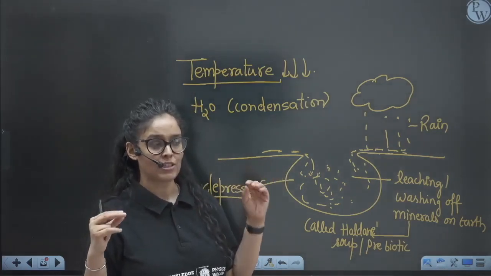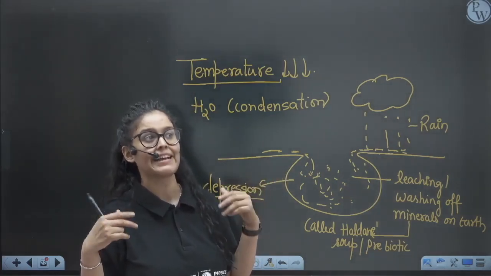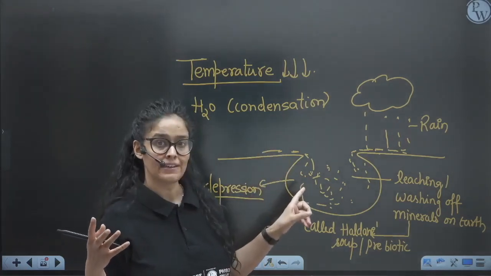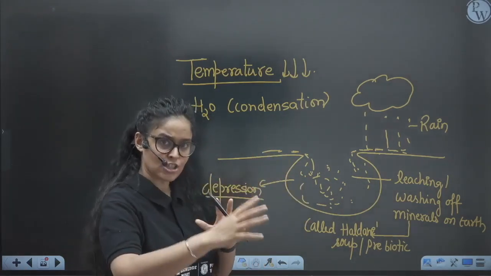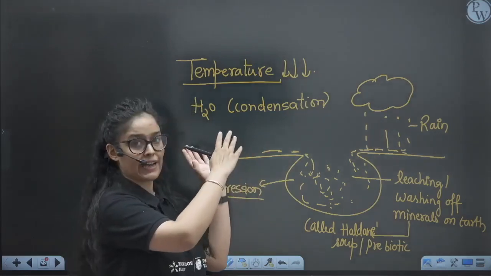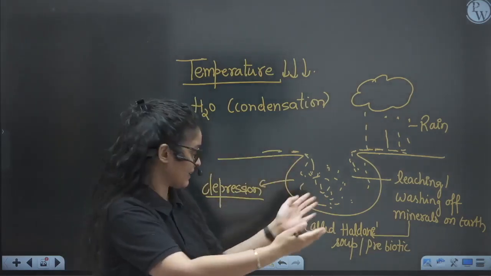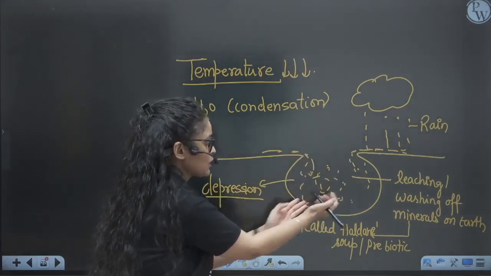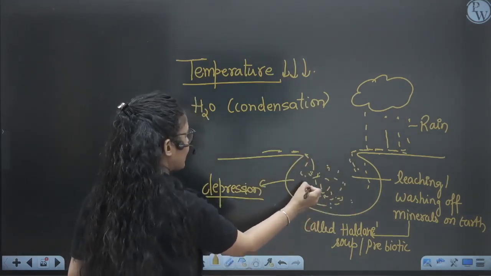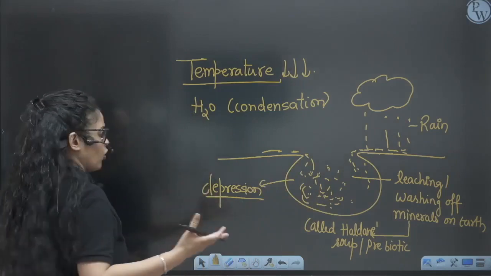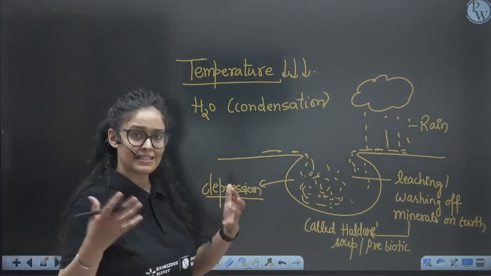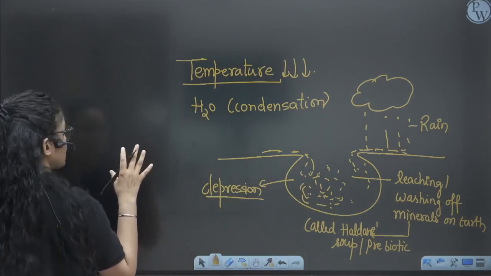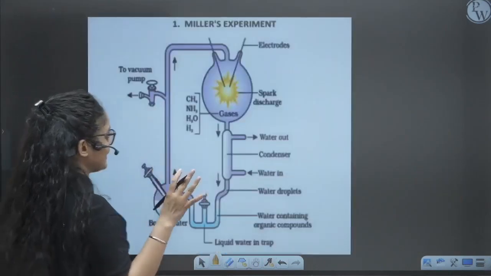They demonstrated the same thing experimentally in the lab. Haldane and Oparin gave the theory about how inorganic converts into organic: water reacts with the minerals and deposits soup here, which has some organic compounds, and gradually a lot of things formed. Whatever they said was experimentally shown by the Urey and Miller experiment.